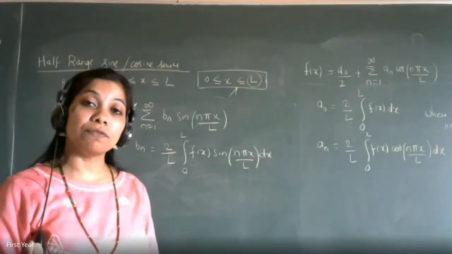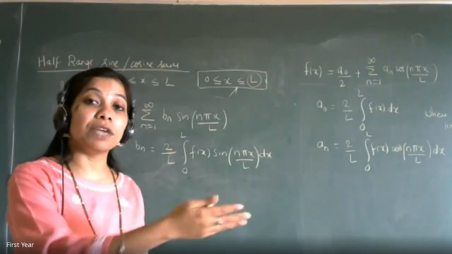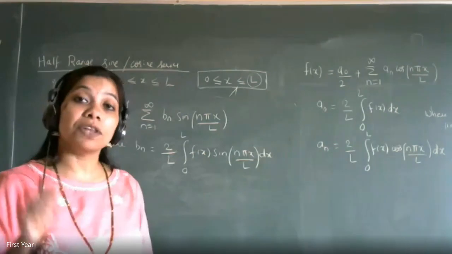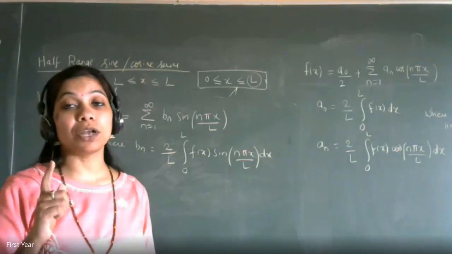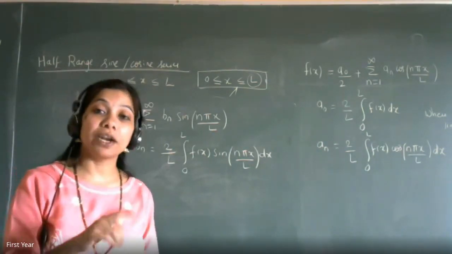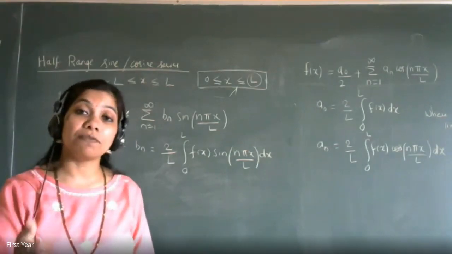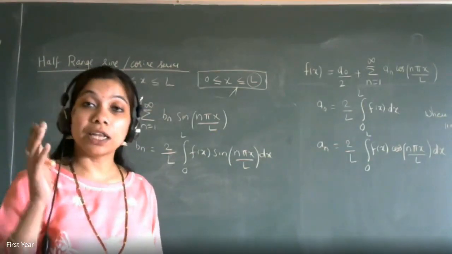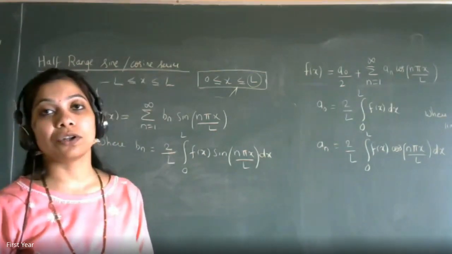Are you getting it? What is the difference? We are converting it to cosine or sine series, considering the given range as half. But if for the same question it is asked, find the Fourier series, then the given range will be considered as full and you write down the Fourier series expansion for that. So one question I will do of all three together so that it will be clear. If they ask you to find the half range cosine series, we are extending it as given. If they ask find the half range sine series, we are extending it as odd. And if they ask you to find the Fourier series, then the same half range we are taking as full range and finding the Fourier series expansion. Clear?